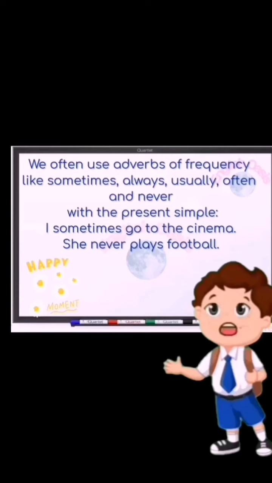We often use adverbs of frequency, like sometimes, always, usually, often, and never, with the present simple. For example, I sometimes go to the cinema. She never plays football. So, here we use sometimes and never before the main verb. In another example, we can say he is always kind. Here we use always after verb to be.